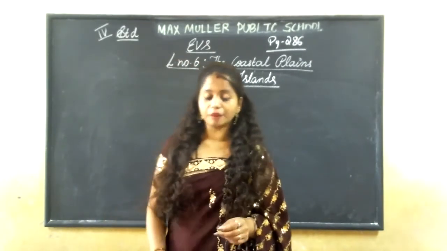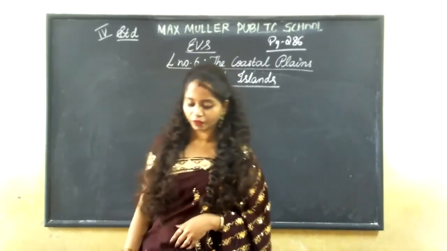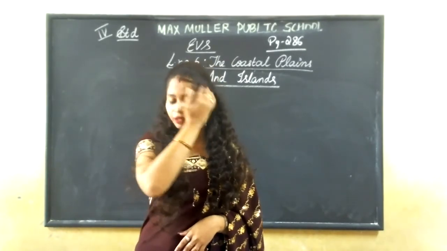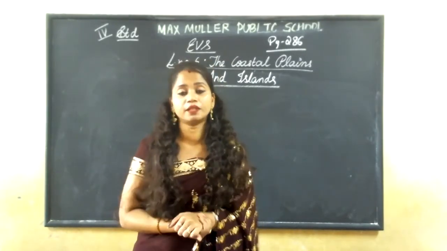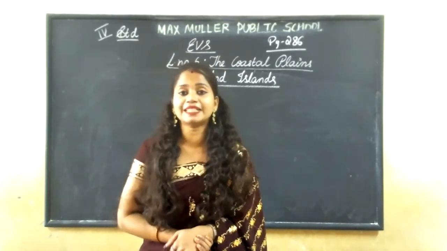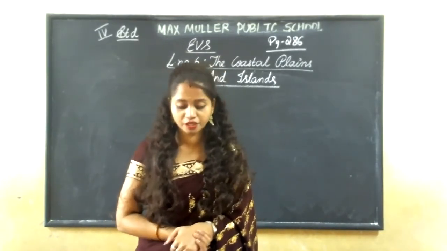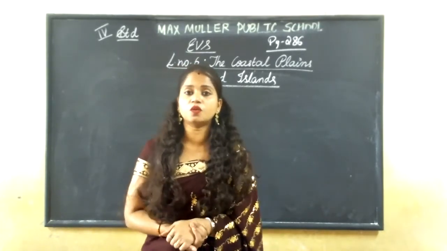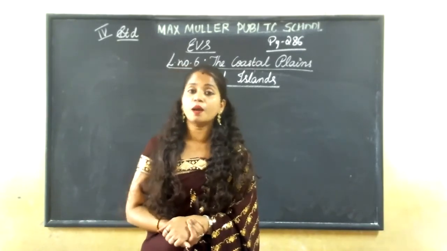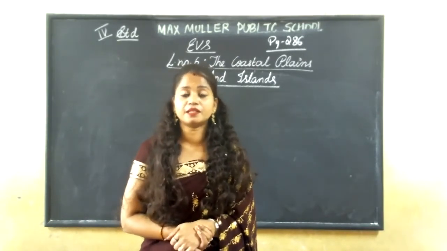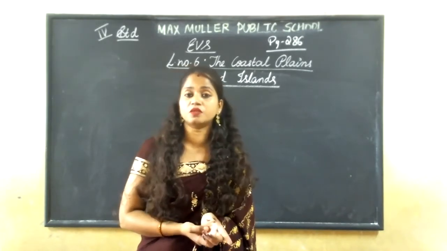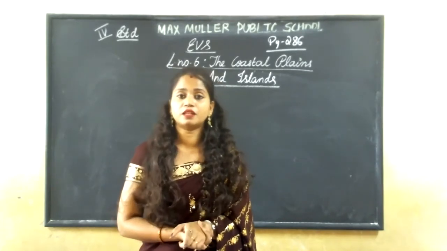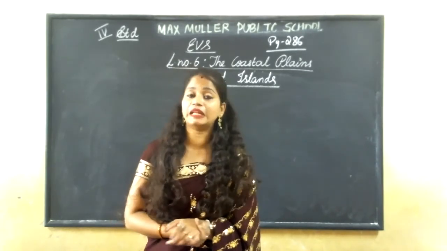And come to the lesson part. It is page number 286, coastal plains and the islands. And in that, what do coastal plains mean? The place which is adjacent to the sea coast, which is next to the sea, is called a coastal plain. This coastal plain is divided into two groups: western coastal plains and eastern coastal plains. And what we learned was the western coastal plains.